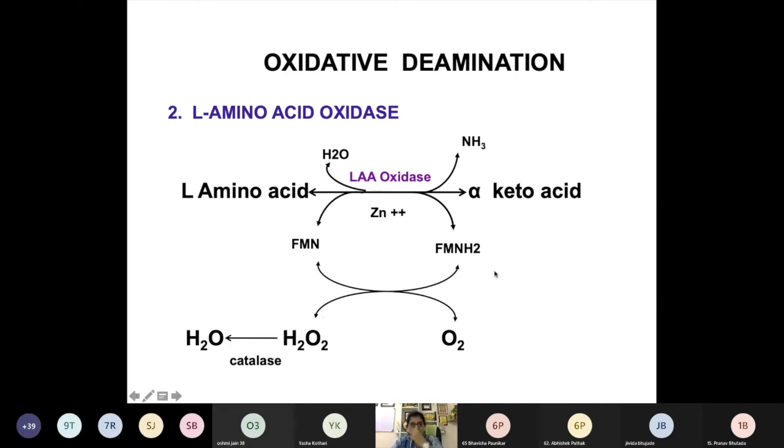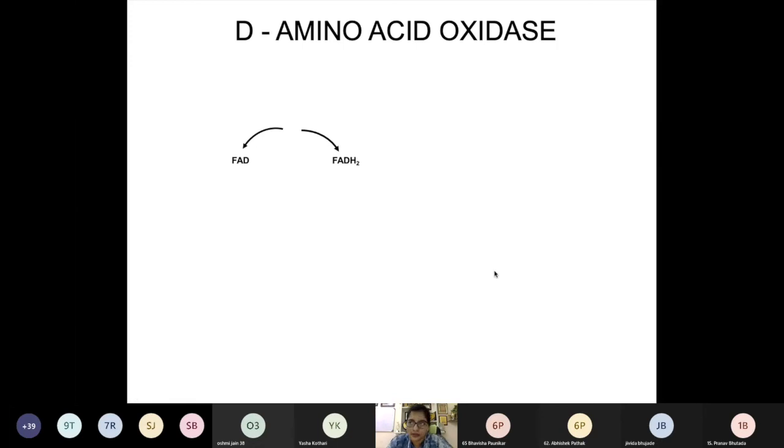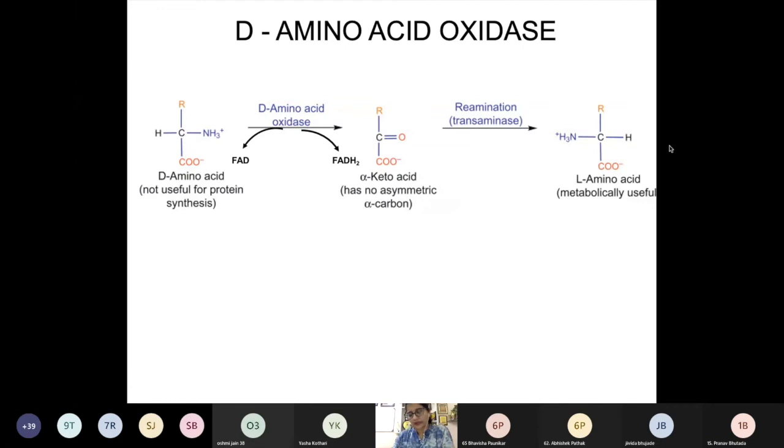Okay. Now coming to the D amino acid oxidase. Now if you think, which type of amino acids are incorporated in the protein? D type ki L type? Can you answer? D type ki L type? L type. L type क्यों?